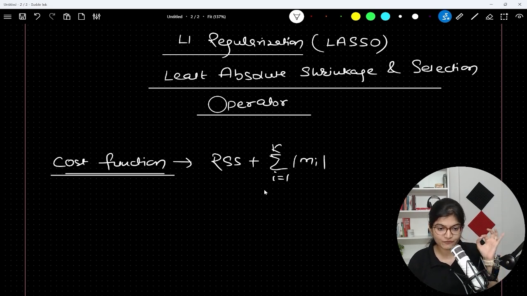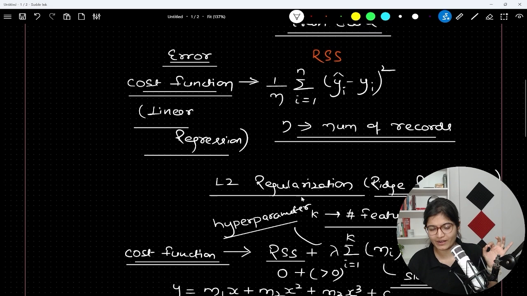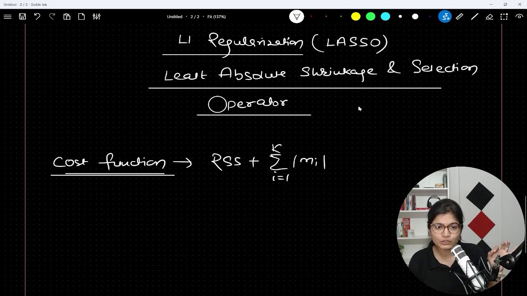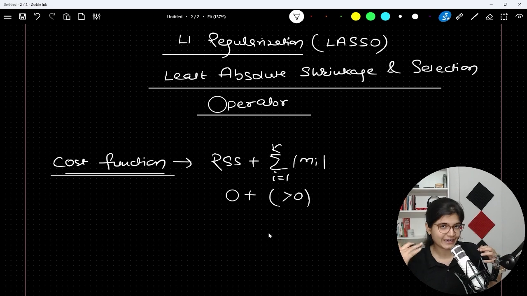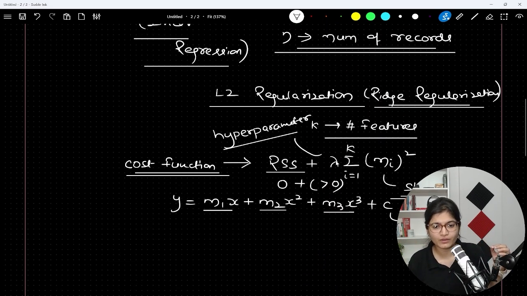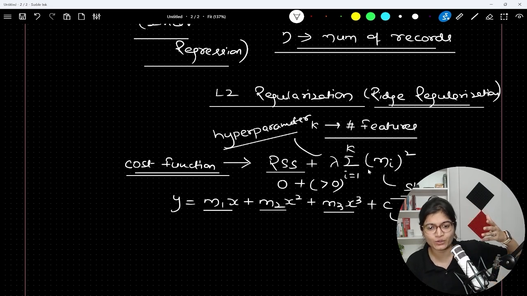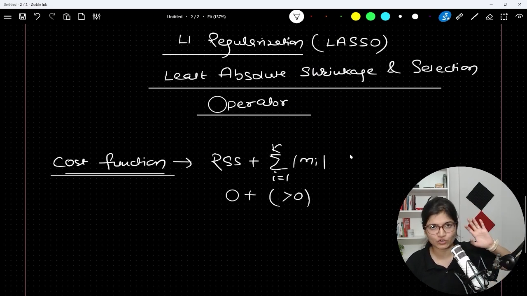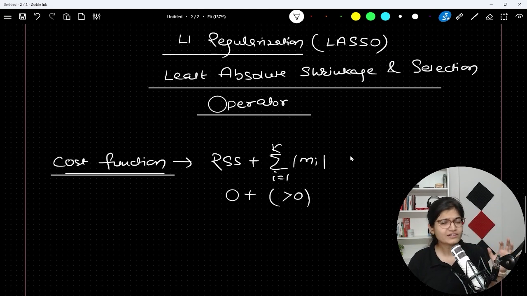Now, the difference between the above ridge regularization and this lasso one is that we are doing an absolute shrinkage, so we are again trying to decrease the value. Let's say you again have the RSS value as 0. Again, you will get some value which is bigger than 0, so it will not shrink very fast. You are again penalizing the slope values. But here, obviously the ridge value will be much bigger because we are squaring, compared to the lasso value, where we just find the absolute sum.